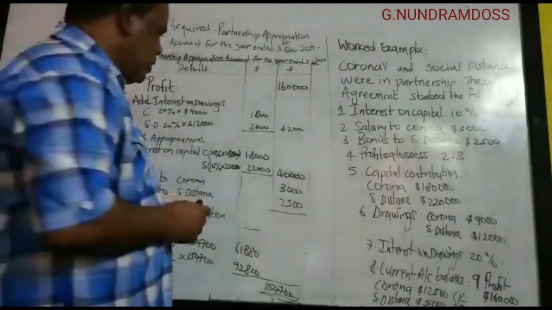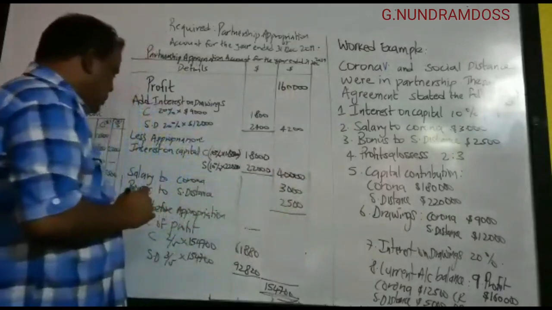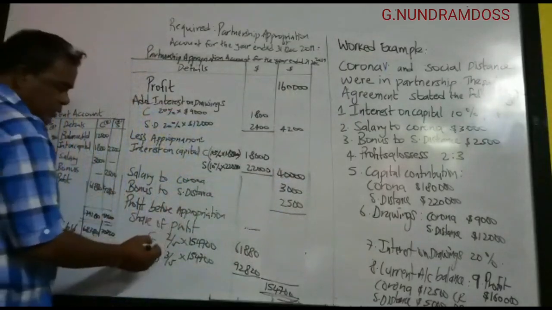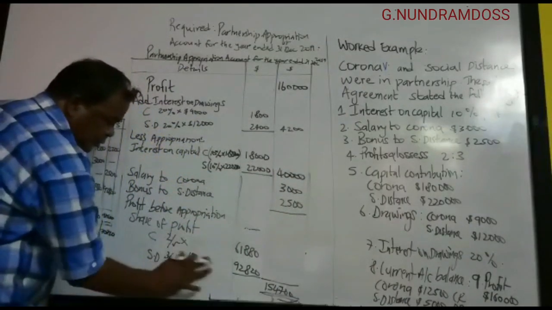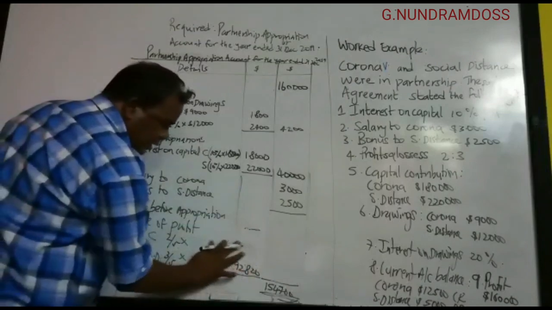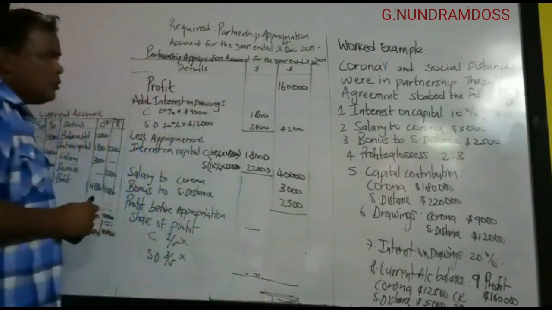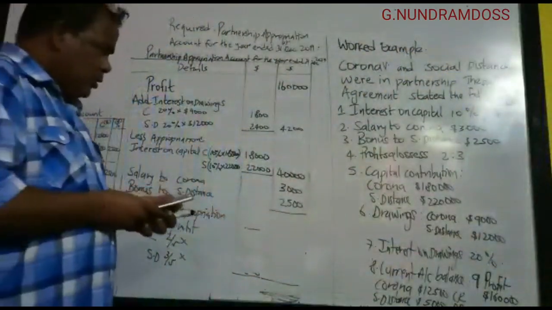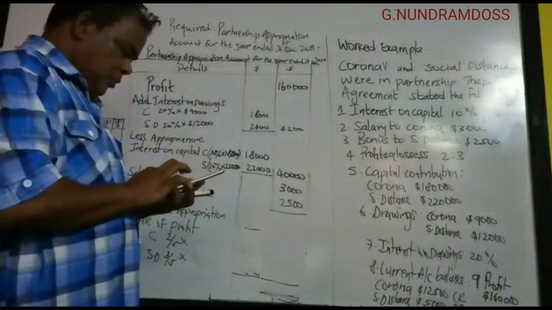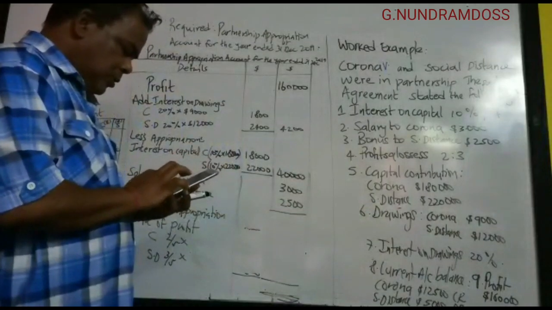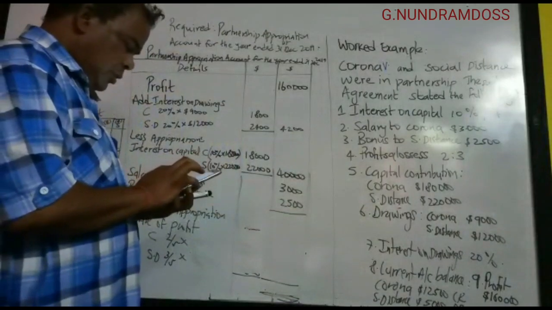160. This will give us a total of an amount. Then share profit. So this amount, share profit, we have to calculate it again. Here we are. Social distance and coronavirus. So we have 160 000.